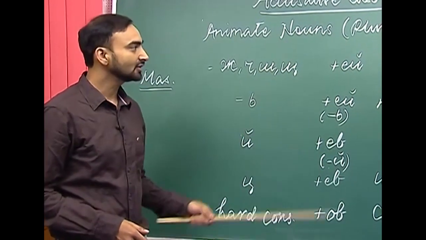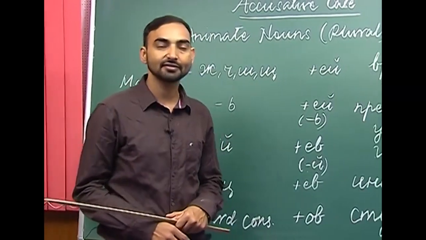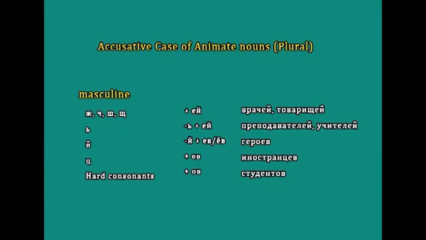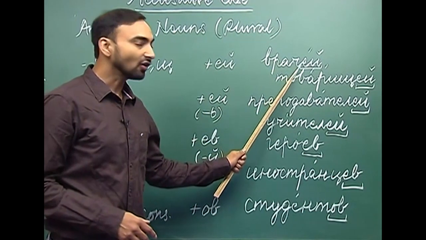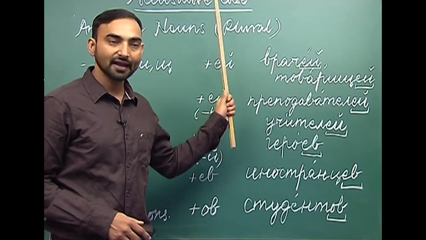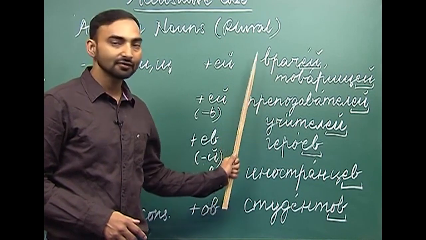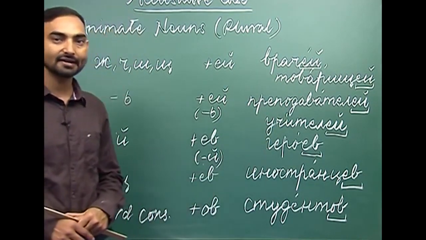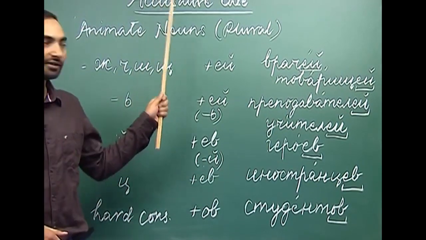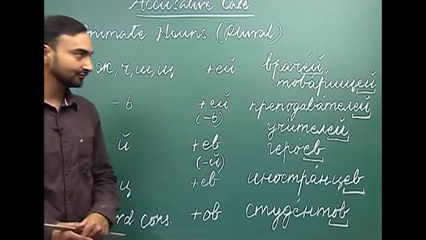For example, врач. Врач is doctor. Врач, as you can see, ends with ч, which is here. So, what do we do to make its accusative case? We add ей, and the е is short, so it becomes врачей. So, врачей is the accusative case form of the noun врач.